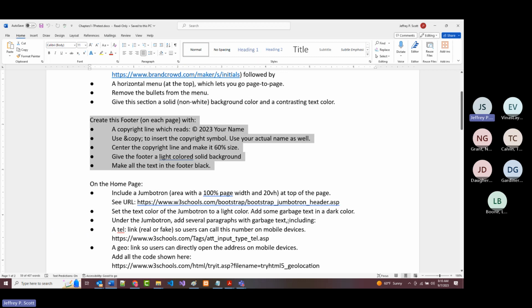It will have a copyright line, ampersand 2023, with your name, not YOURNAME, but your actual name. You will use the ampersand copy, which is known as an HTML character entity, to insert the copyright symbol. Center the copyright line, make it 60% of its normal size. Give the footer, again, some kind of a light colored background. Make the footer text black.